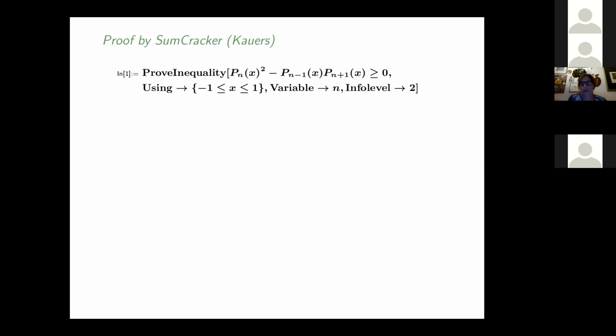But it works very nicely. So for instance, for this Turán inequality, it works. And this is now showing this package, how you would use this package. So the command would be proof inequality. Here I'm cheating a bit.